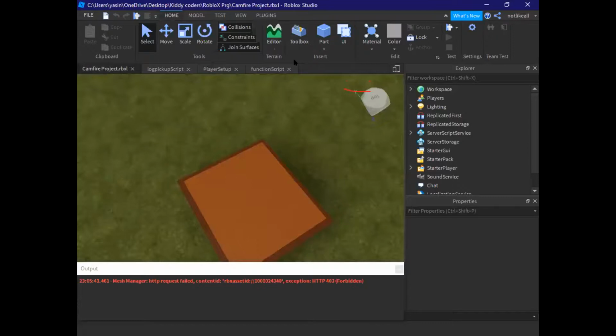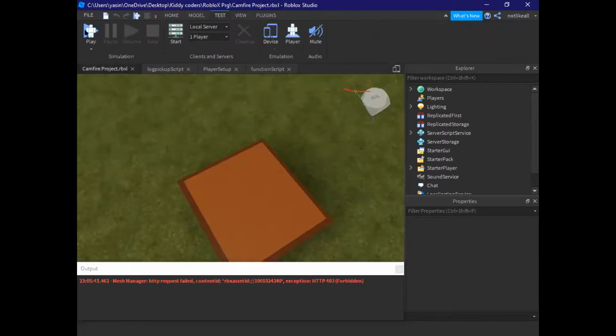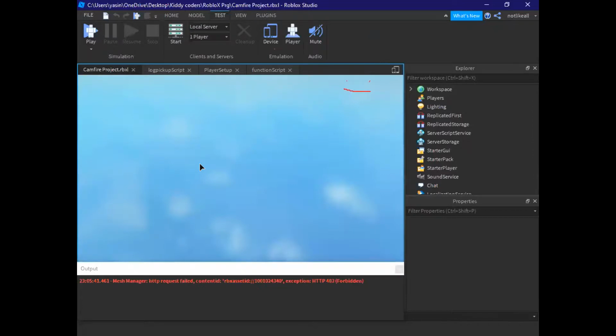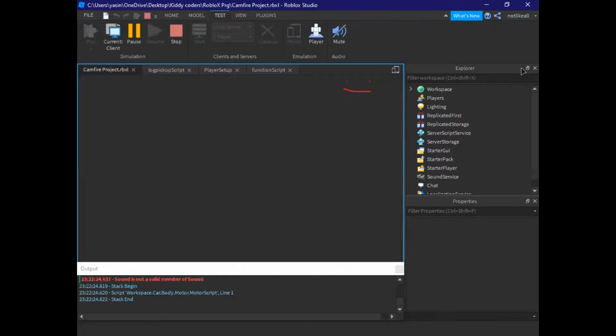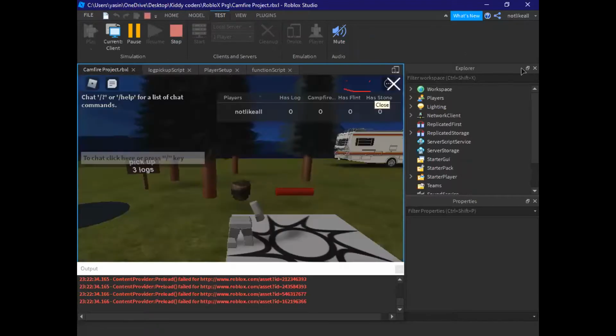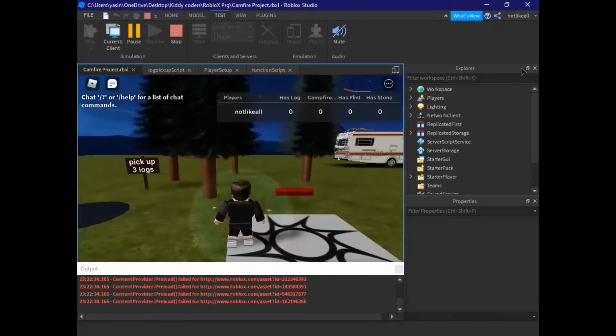Now that game is a copyrighted one, and I'm just going to play it. If you want, you can join the Roblox launcher and try that game out. Let me play it. Let me take the zoom thing out of the front. I'm going to click on play. Now how is that working? Let's go. It's a really simple campfire game, and there we go. We are here in the Roblox game.